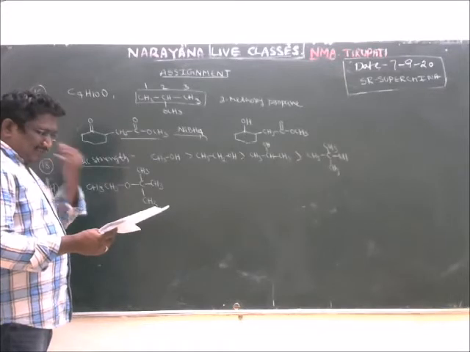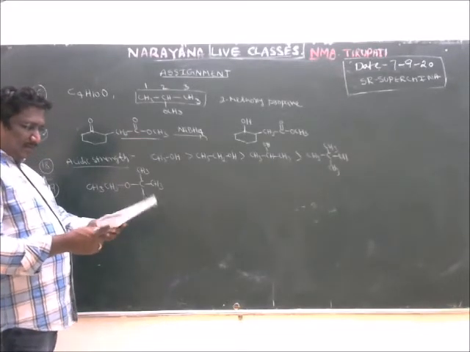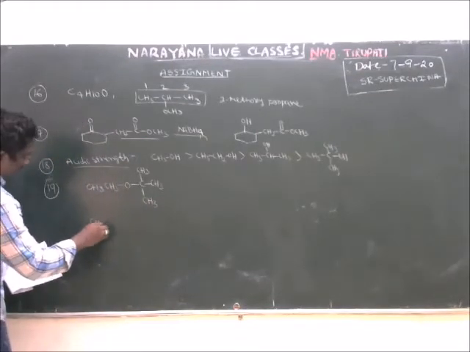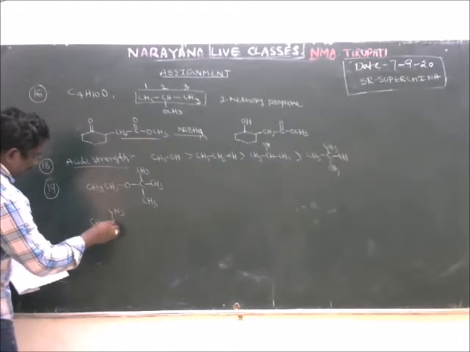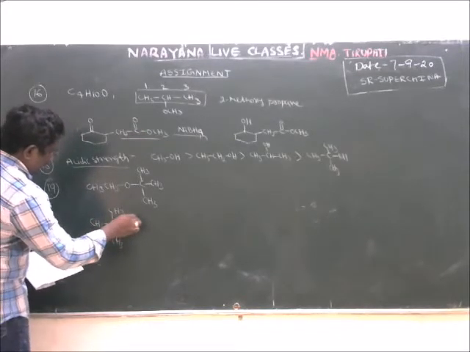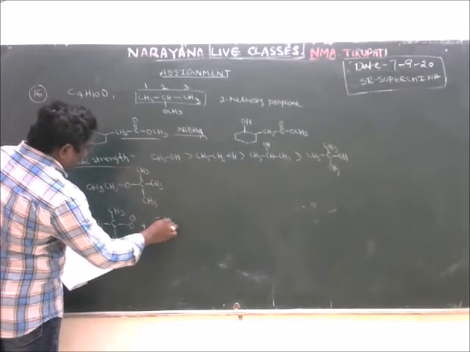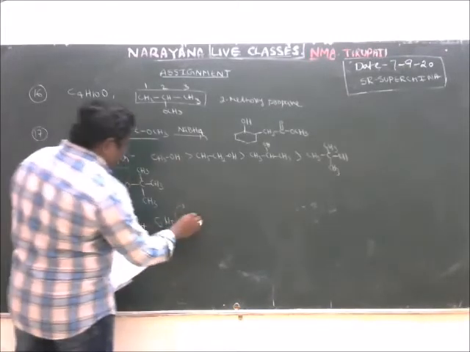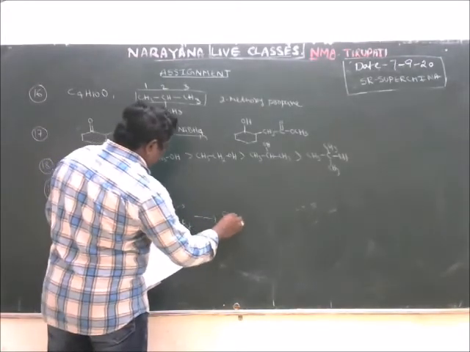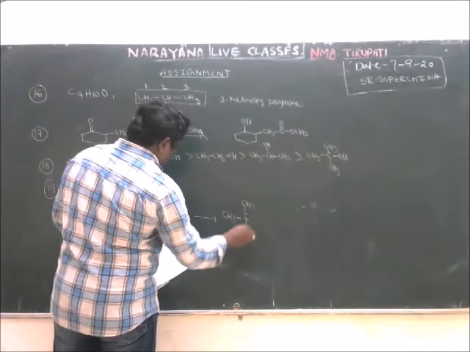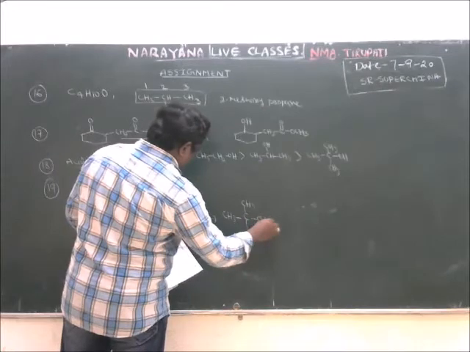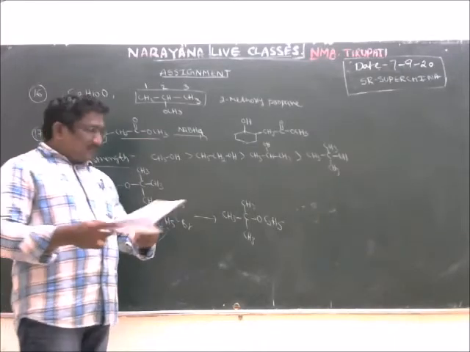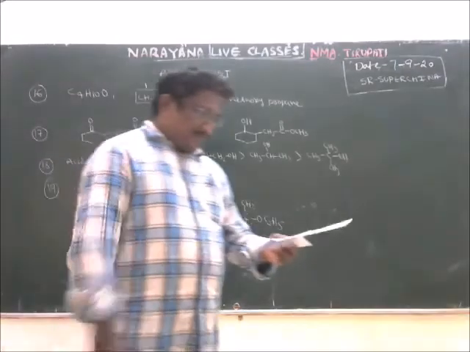Williamson synthesis of ether follows the SN2 mechanism. To prepare this, we require tertiary butoxide plus C2H5Br. The tertiary butoxide acts as a nucleophile and approaches from the back side, with bromine leaving like this. Then we get the desired OCH2, ethyl tertiary butyl ether. So this is the answer to the 19th question.